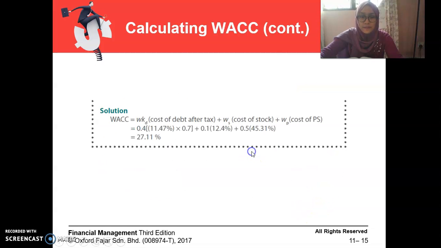So WACC equals the weightage times the cost of debt after tax, 0.7 because 1 minus 0.3. So you get 0.7 because this is the cost of debt after tax. And then plus the weightage times the cost of stock plus the weightage of preferred stock times the cost of preferred stock. So finally you will get the weightage average cost of capital of 27.11%. Okay, this is how you calculate weightage average cost of capital, which consists of the debt, preferred stock and also the stock.